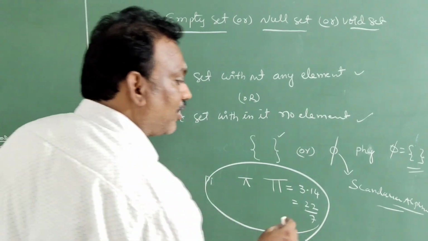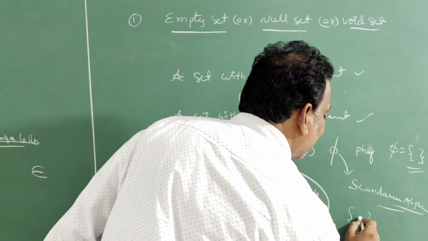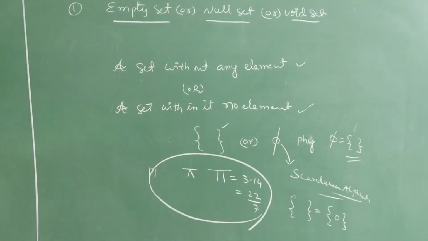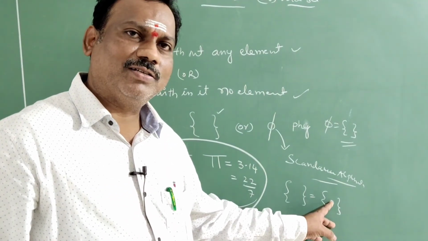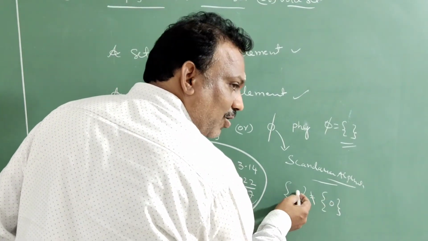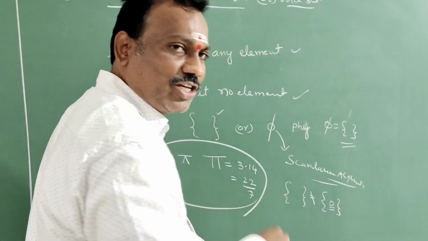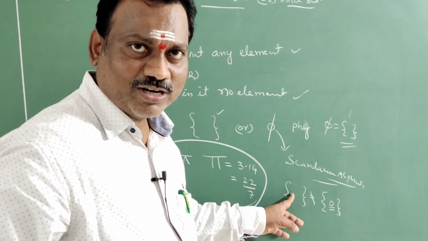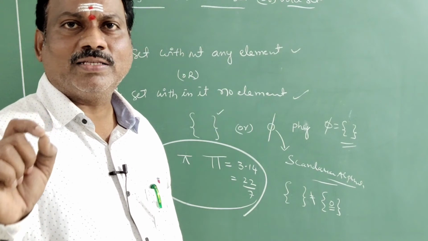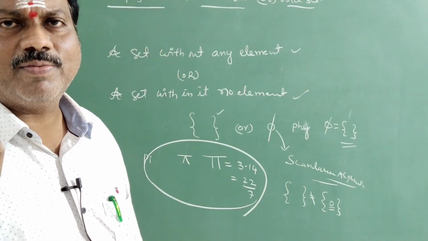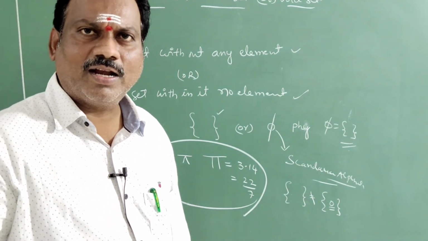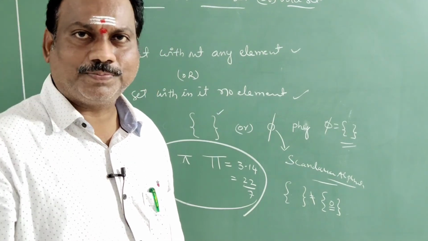This is one more important thing you remember. You can write here, this is not exactly equal to this. Why? Because what do you think? Zero elements. Zero is an element here. That's why this is wrong. No element here, but here an element is present, zero. That's why it is different. Correct, students? Now, you have to remember that no element is present inside the set. Then only we will call it an empty set. Clear, students?